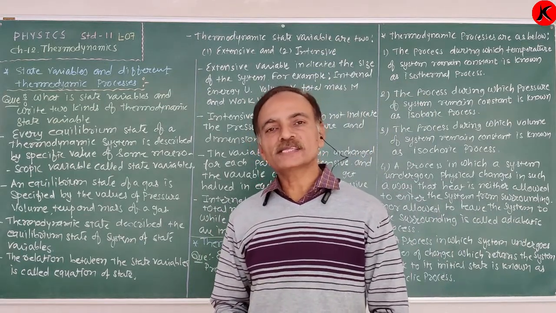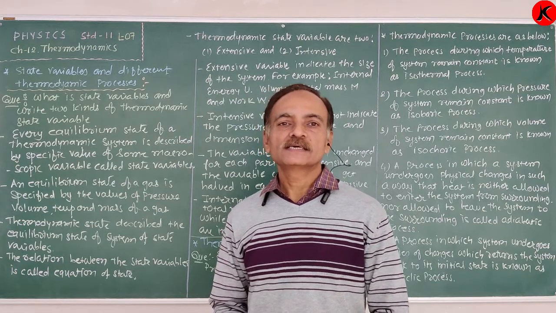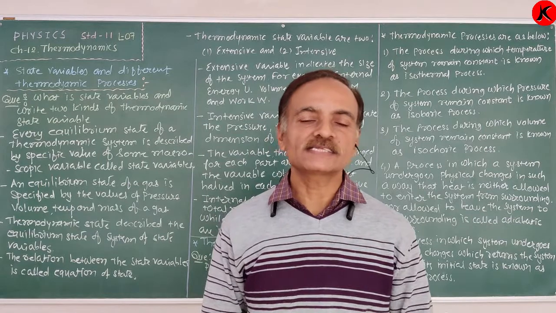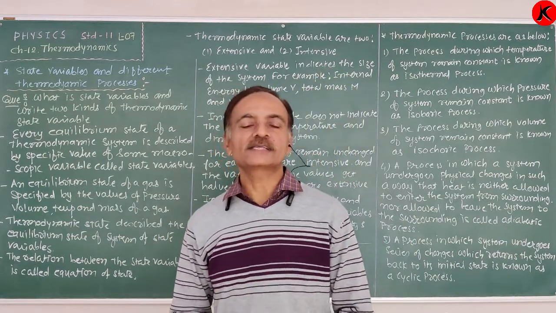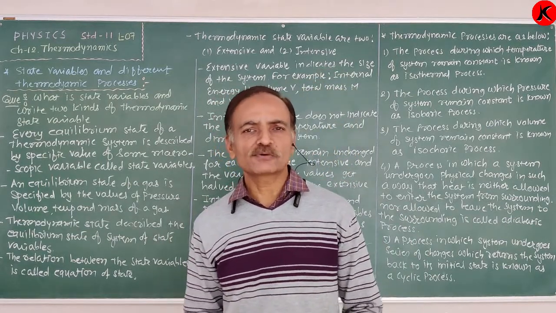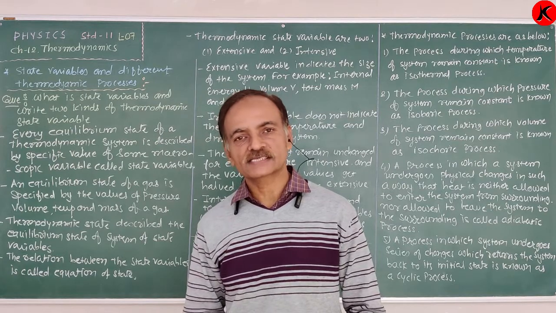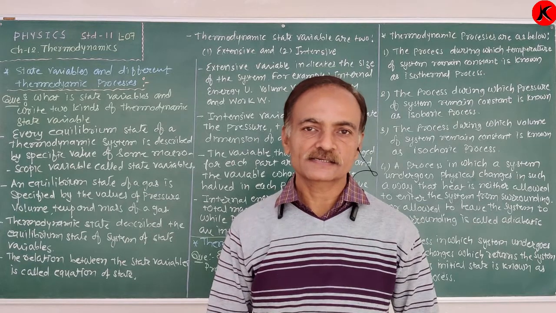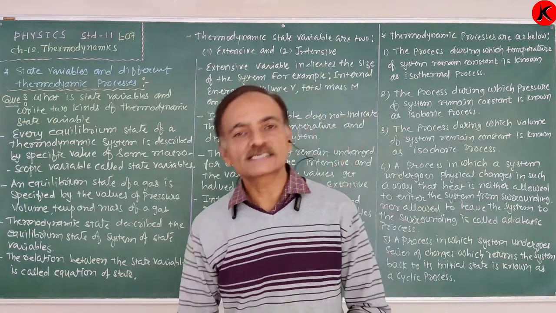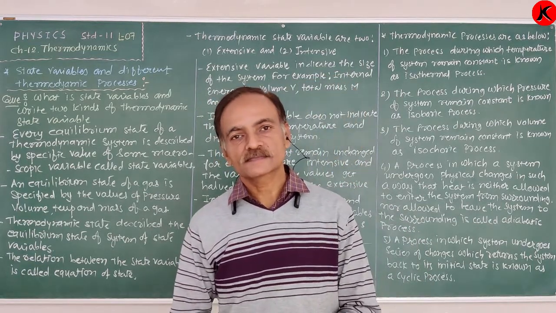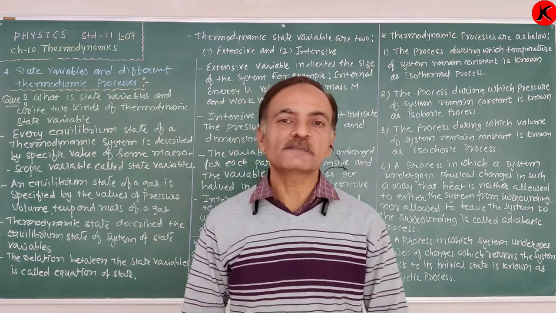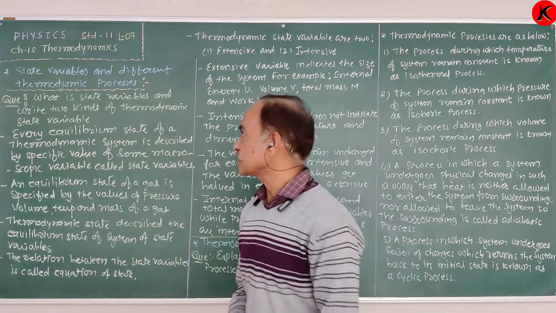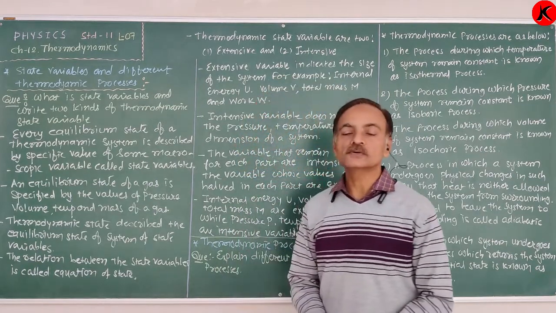In the different kinds of thermodynamic processes, one state variable is kept constant, and whatever change occurs during the process is known as that particular thermodynamic process. Like pressure constant, volume constant, temperature constant, the amount of heat supplied constant, and internal energy of the system constant. Right? So first, what is the state variable and also the